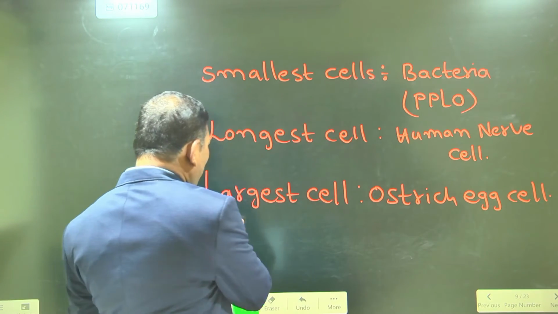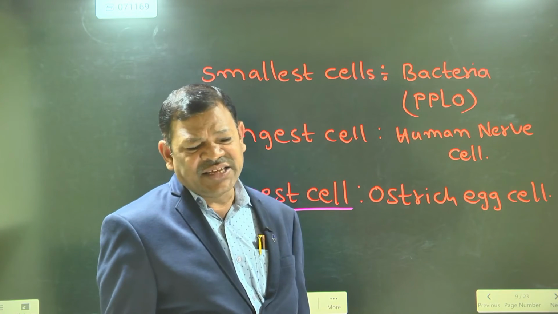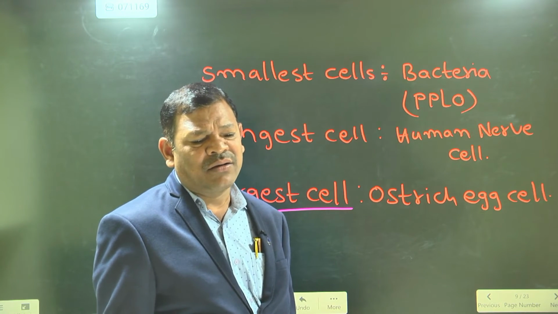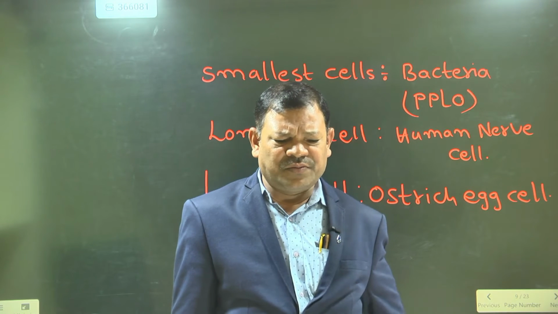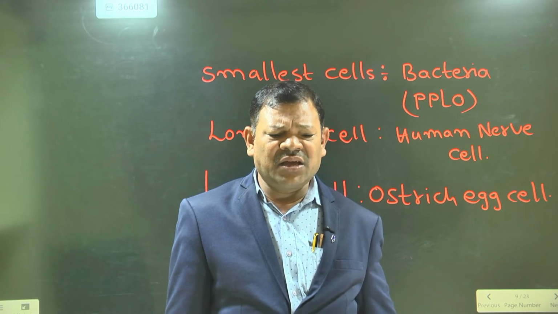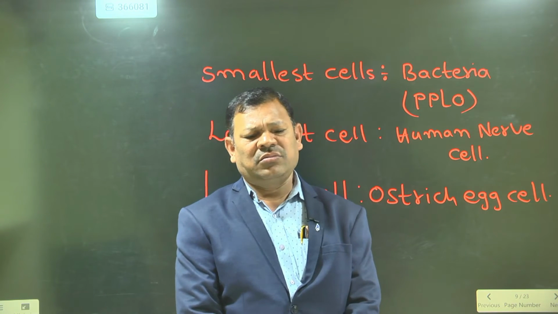The largest cell is the ostrich egg cell. This you can also keep in your mind. Bacteria we can see with the help of what? Microscope. The microscope was discovered by Anthony van Leeuwenhoek.